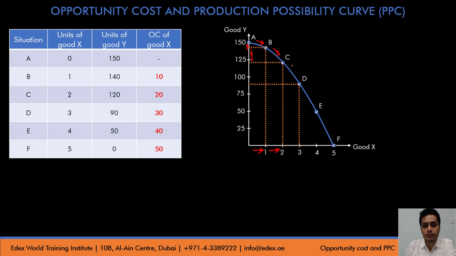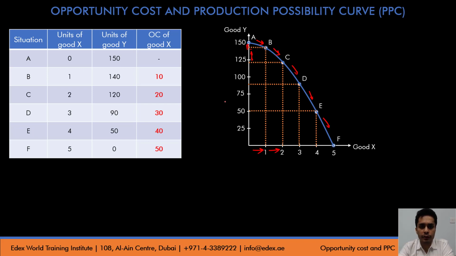The opportunity cost of moving from C to D, D to E, and E to F is nothing but the vertical distances between these points on the Y-axis. That's the opportunity cost of producing another 1 unit of good X. On the other hand, if I want to calculate the opportunity cost of producing another unit of good Y, it will be the opposite. That will be the horizontal distance between the points on the X-axis, which is good X.